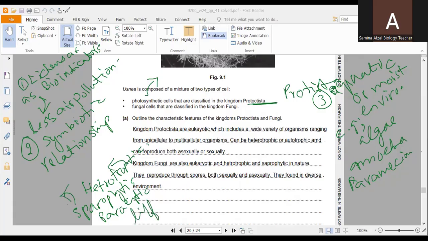Saprophytic means they live on dead and decaying organisms, and in this way they absorb the nutrients from the soil. And the parasitic way of life is for organisms which live at the expense of other organisms. So some of them are parasitic and some are saprophytic, and their cell walls are made up of chitin.